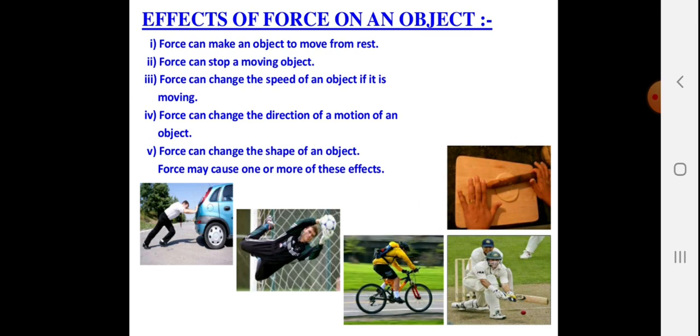In the first figure, the car is moving. In the second figure, the ball will be stopped. In the third figure, the cycle is going to move faster and faster. In the fourth figure, the direction of the ball changes. And in the fifth figure, the size of the roti will increase.